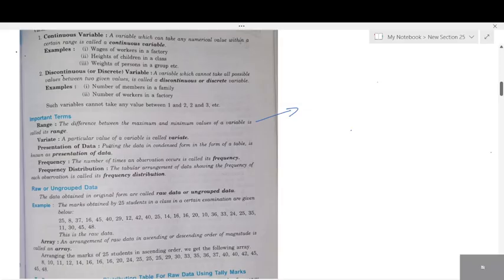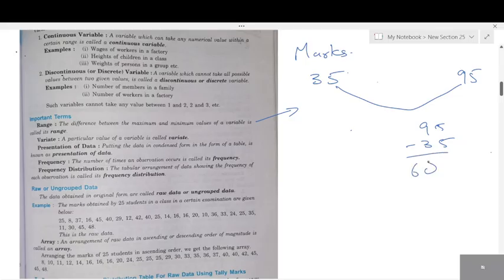Okay, range is nothing but what is range? The difference between maximum and minimum value of a variable. Remember in the first example, what example I gave students? Marks. What was the least number we had? Least number was 35. Highest marks 95. The difference between them, 95 minus 35, 60. This is known as range.